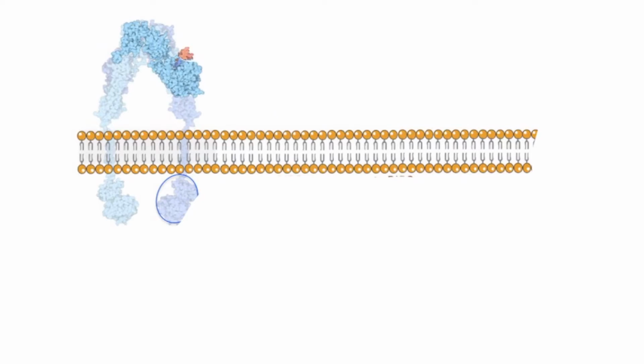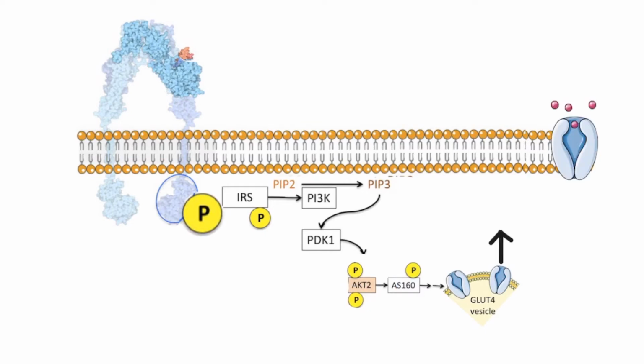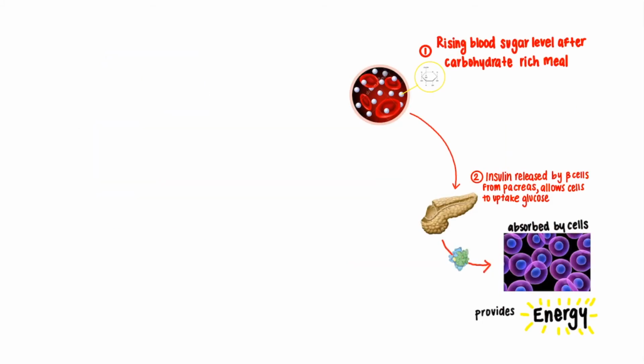When insulin binds to an insulin receptor, it activates tyrosine kinase. The activation of the tyrosine kinase domain phosphorylates the insulin receptor substrate and sets off a chain of protein signaling. Along this path, a signaling protein phosphorylates a residue on AKT2 and fully activates it. AKT2 signals the phosphorylation of another molecule to regulate the transport of GLUT4 vesicles to the cell surface, thus allowing the uptake of glucose.